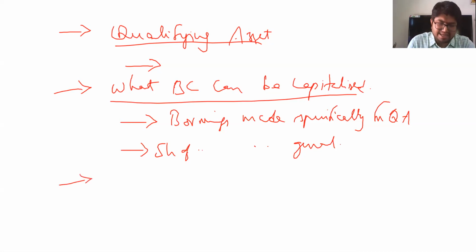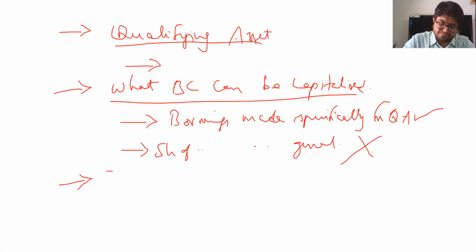However, under Ind AS it says any borrowing cost which is specifically made for a qualifying asset, only those borrowing costs are supposed to be added to your qualifying asset. Any general borrowings which are used are not supposed to be added.